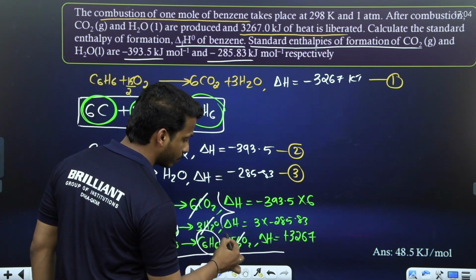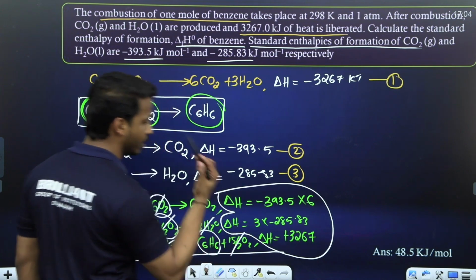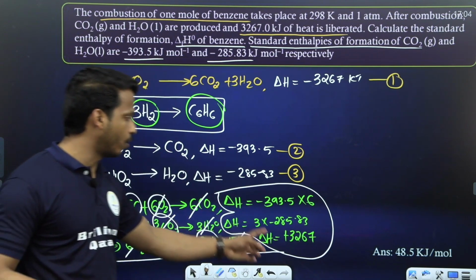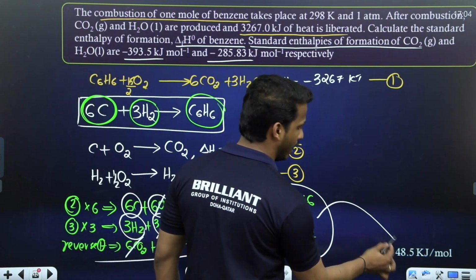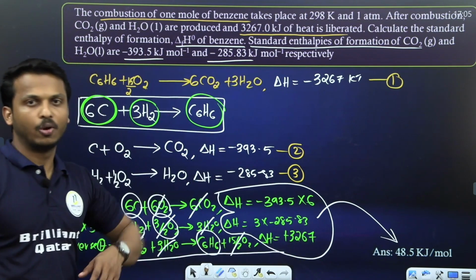Take the sum of all these delta H values. It is nearly 48.5 kilojoule per mole.